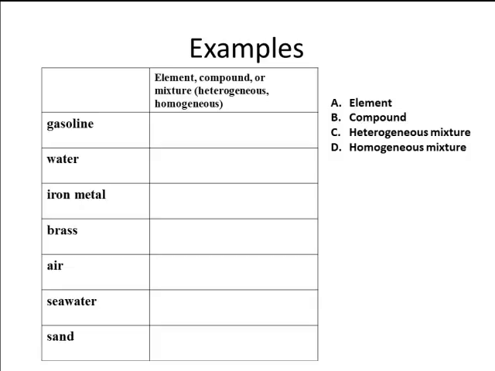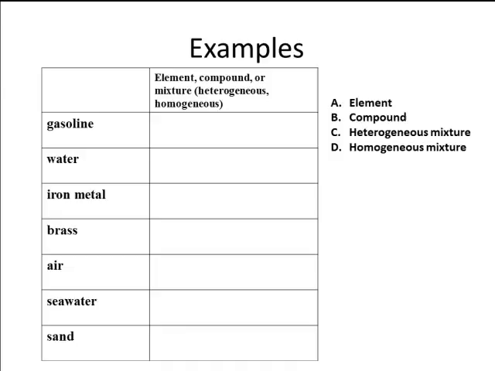So let's look at some examples of this. What we're going to do here is, you're going to take a moment, look through these, and decide whether you think it's an element, a compound, a heterogeneous mixture, or a homogeneous mixture. And if you want, you can refer back to that little flow chart that helped break matter up into these different things. Take a moment, pause the video, write your answers down, and then compare your answers to the answers I'm going to go through right now.